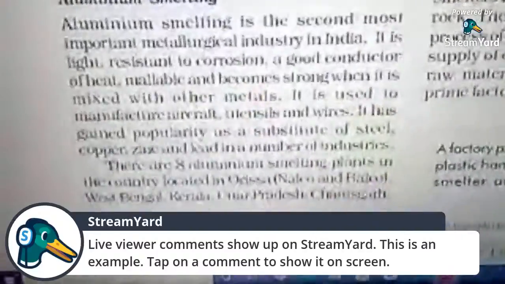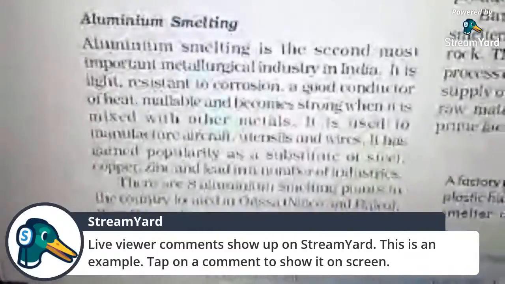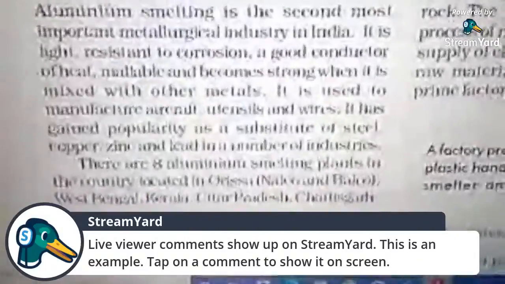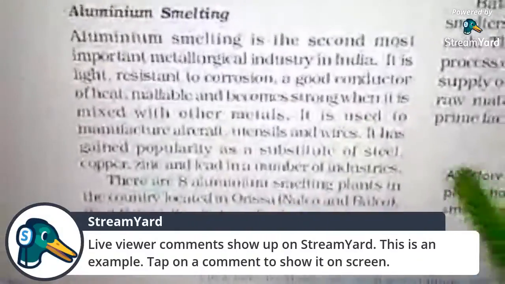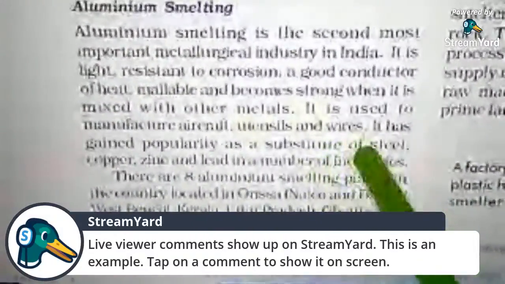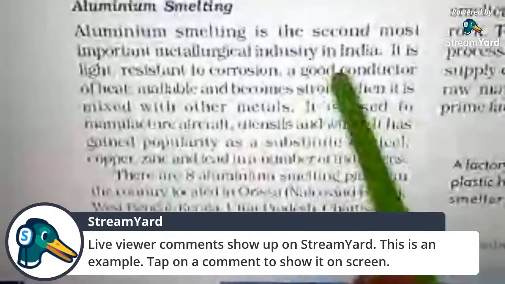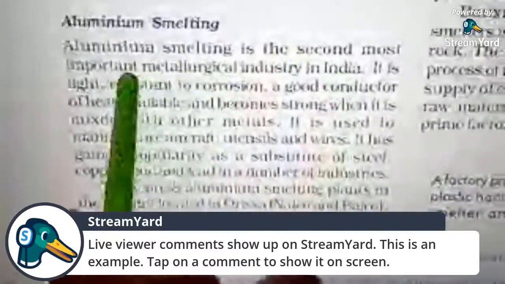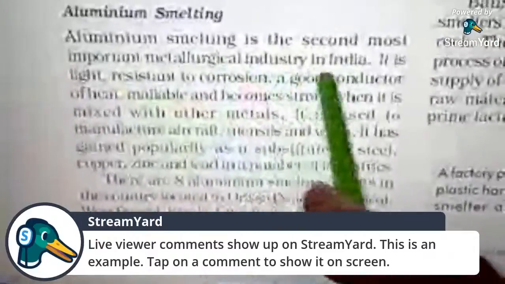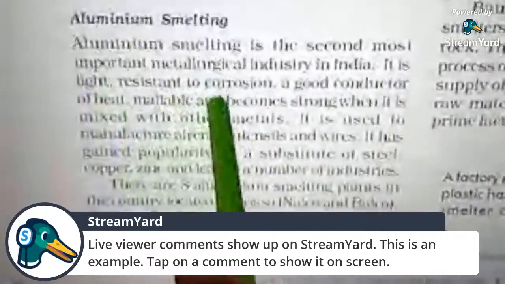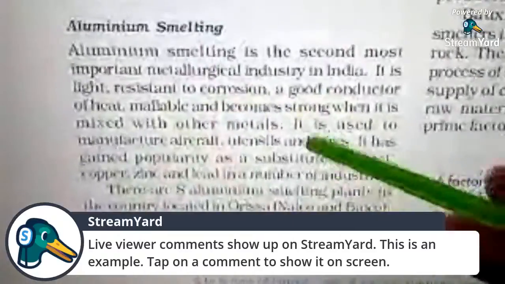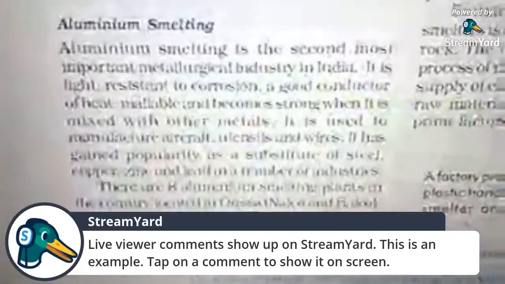You have seen that we are facing some problems in the steel industry, so aluminum is used as a substitute for steel. That's because of the characteristics of aluminum: it is resistant to corrosion, a good conductor of heat, malleable, and becomes strong when mixed with other metals.